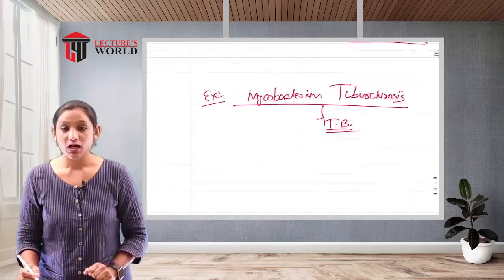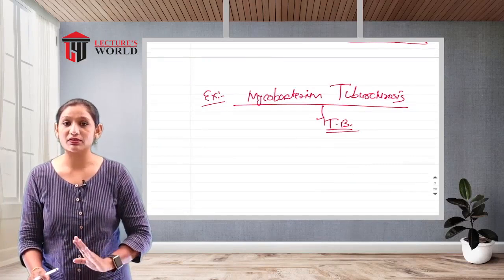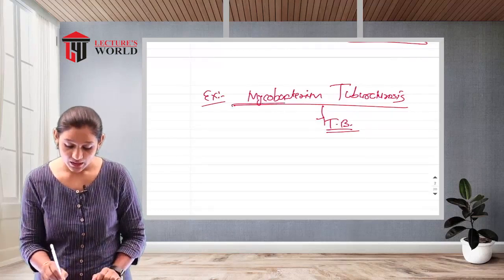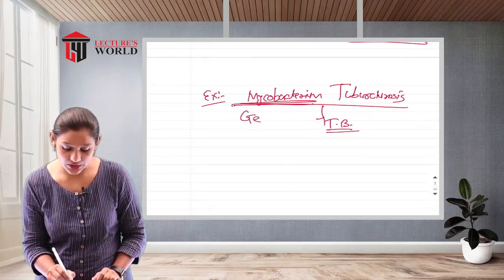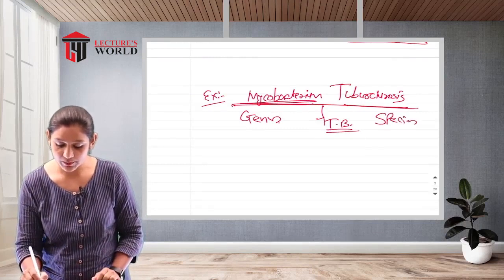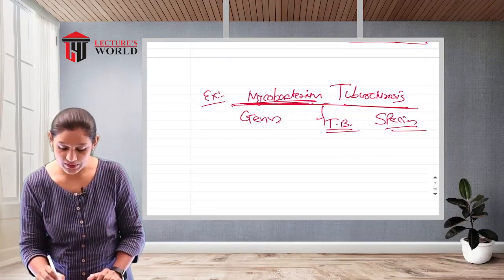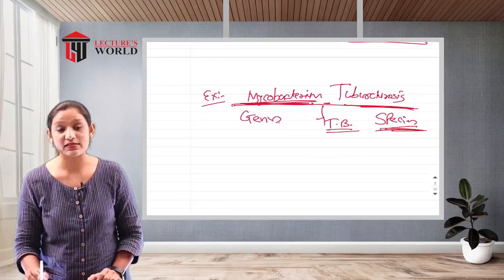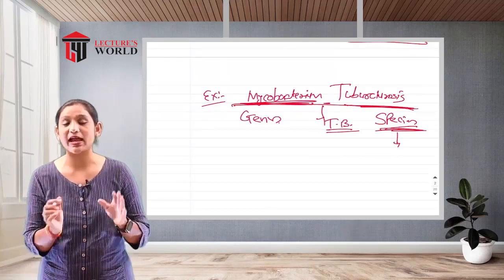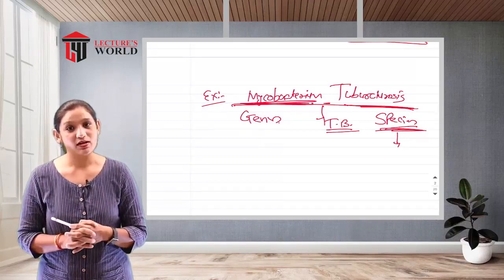So we have to elaborate how to interpret the genus and the species. Mycobacterium is the genus name, then a space, and tuberculosis is the species name. The species always differs with the disease, every species differs in causing its disease.